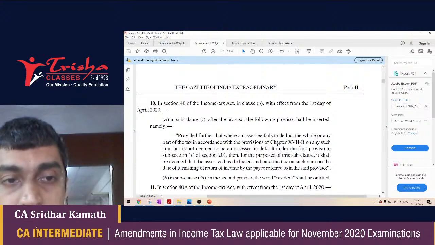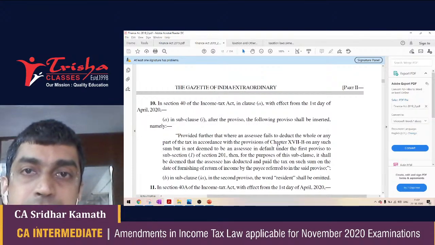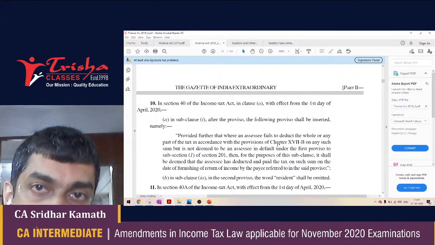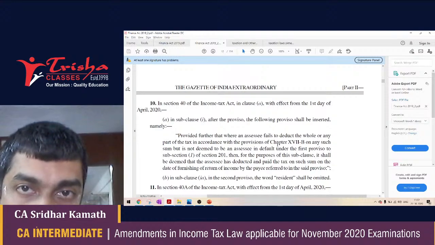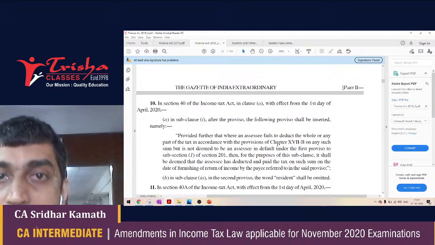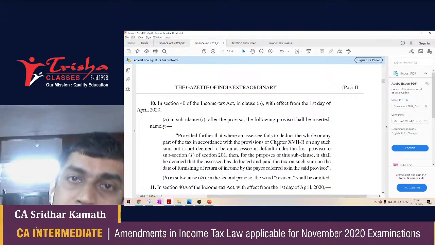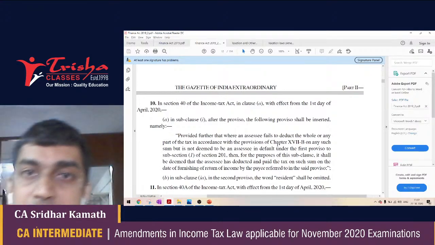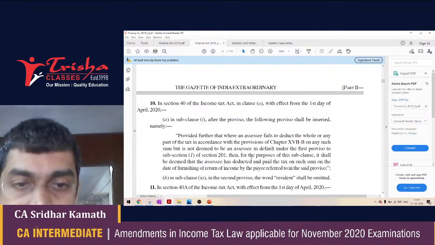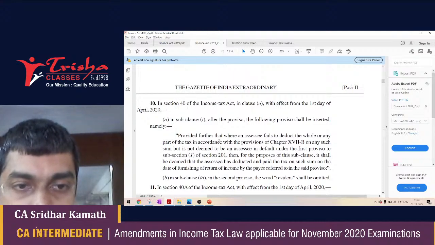Now section 40 clause A subclause 1 has been amended to say that, in my example, to the lawyer to whom I have made a payment of 1 lakh, if he offers this 1 lakh to tax and pays tax on this 1 lakh, then in my hands the disallowance drops and I can get a deduction for the expenditure made. Please look at this particular paragraph, slightly legal jargon, but still let's make an attempt.